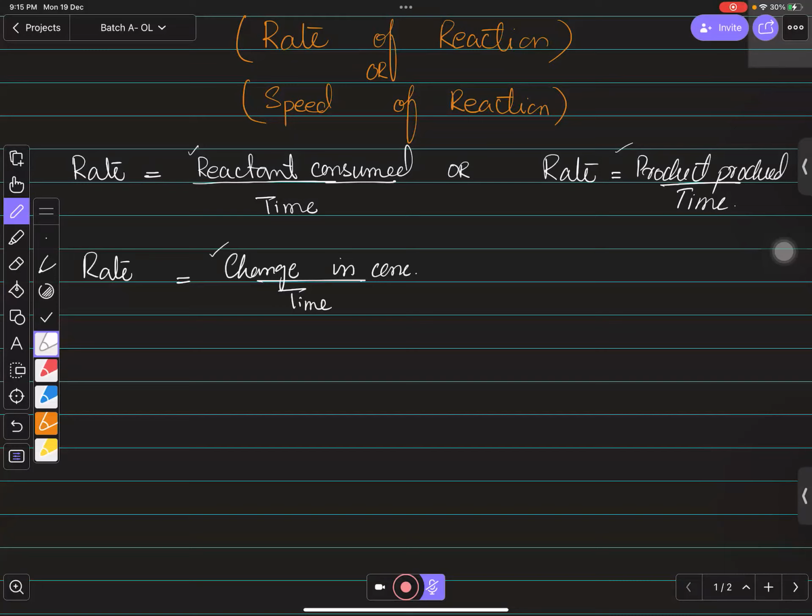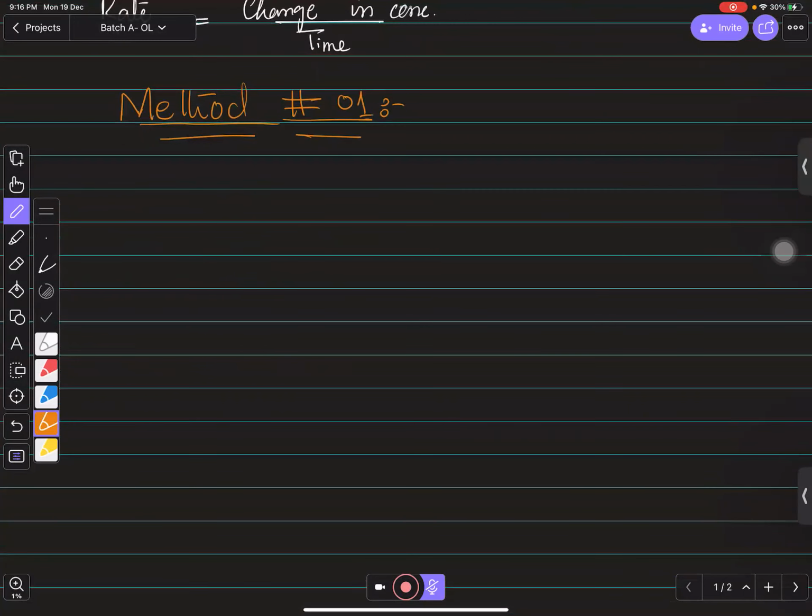चलें सबसे पहला मेथड की बात करते हैं. मेथड नंबर 1. If you talk about method number 1, बच्चों, so what is method number 1? How can we calculate the rate of reaction? Method number 1, that is quite easy. You can find out the rate of reaction by the decrease in mass. So let's see how we can calculate this.